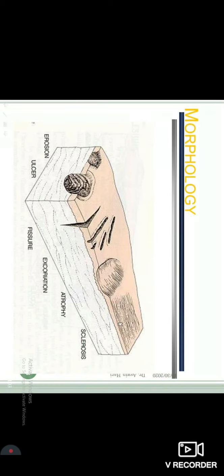Sclerosis is one of those disorders which doesn't go into the dermal layer, it only affects the epidermis. So starting with erosions, it is the loss of epidermis, only the epidermis is peeled off. Usually this is an accompaniment after a vesicle. So if you break a vesicle, you are not affecting anything below the epidermis. The dermis is intact, so they tend to heal off easily. And this is a skin defect.